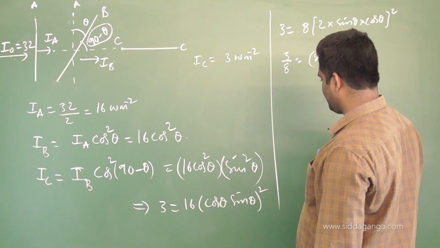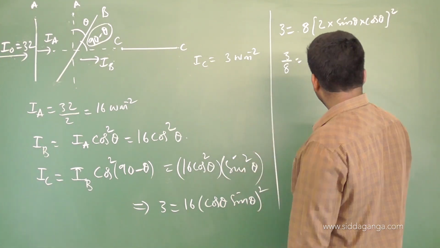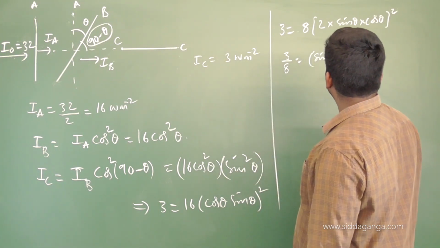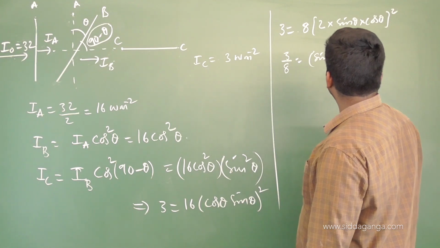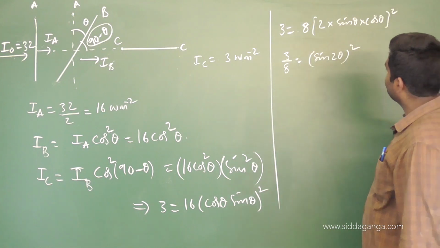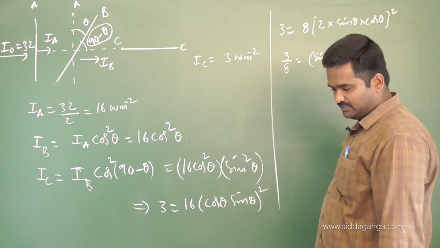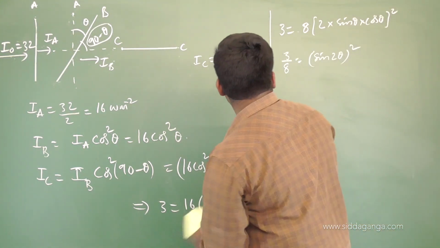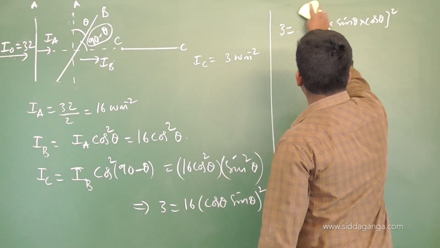Sin 2 theta whole square, or else we'll do one thing otherwise. Take the root on both sides, what will you get now? Let me take the root for it here itself.